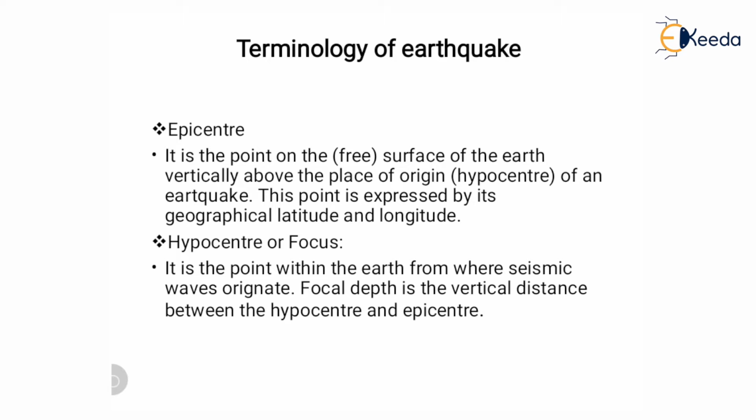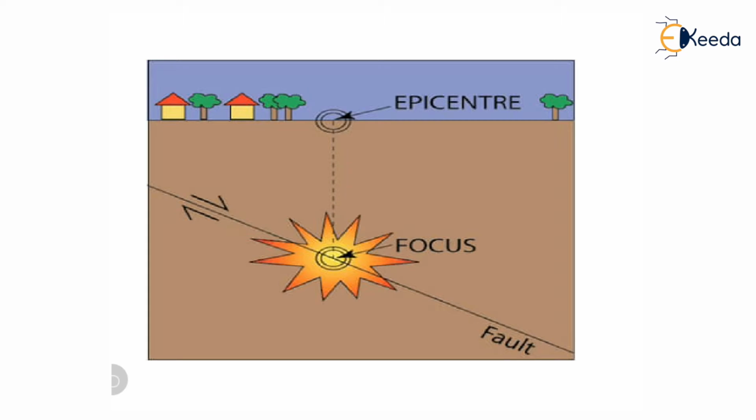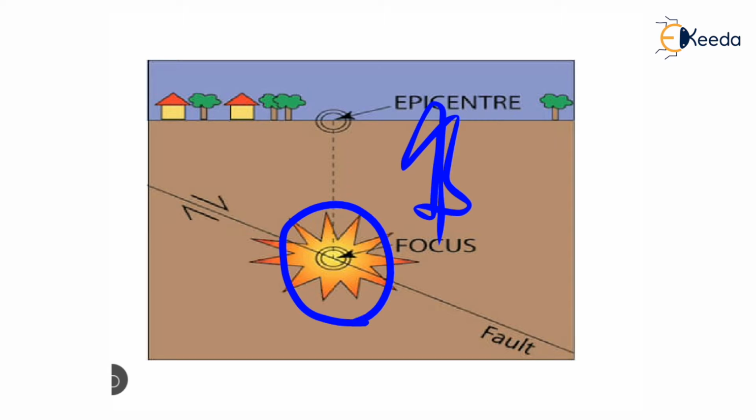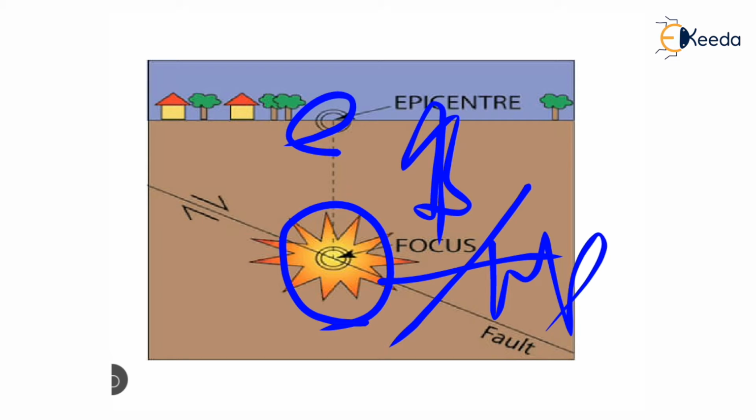And the next point is focal depth. It is the vertical distance between the focus and the epicenter, called the focal depth. Remember, the particular point where energy is released is the focus, and the particular point where the wave first reaches the surface is the epicenter. Focus is also called the hypocenter, and the distance between epicenter and focus is called the focal depth. The epicenter is always present above the focus.